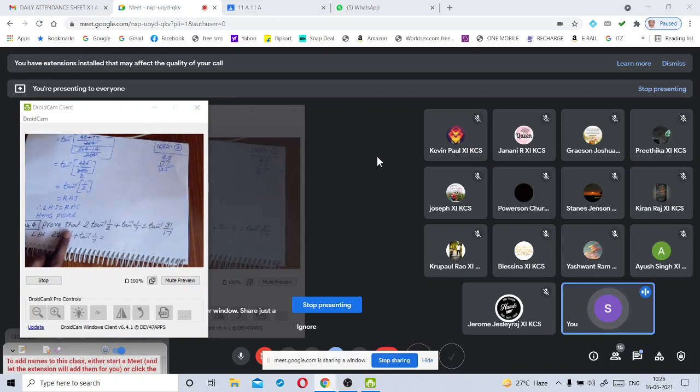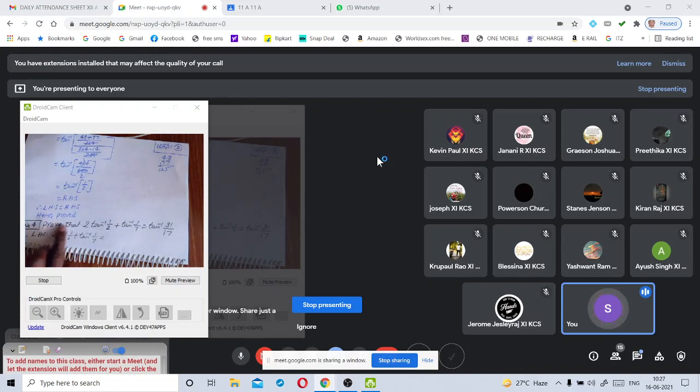If you observe this first term, which formula can be used for the first term? Have you identified any formula which is suitable to write this first term? Very good, my dear Pritika. If you observe this first term, it is in the form of 2 tan inverse x, where x is equal to 1 by 2.